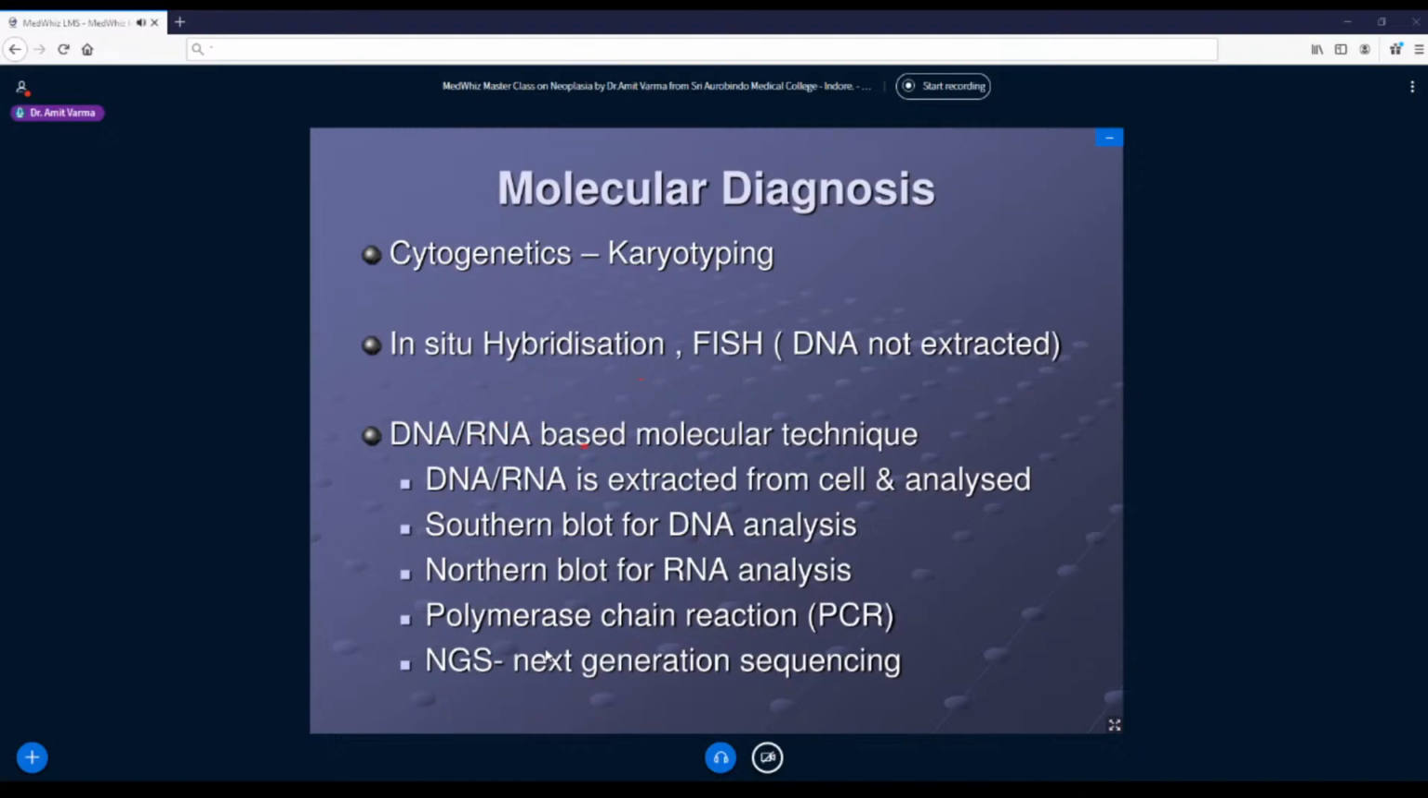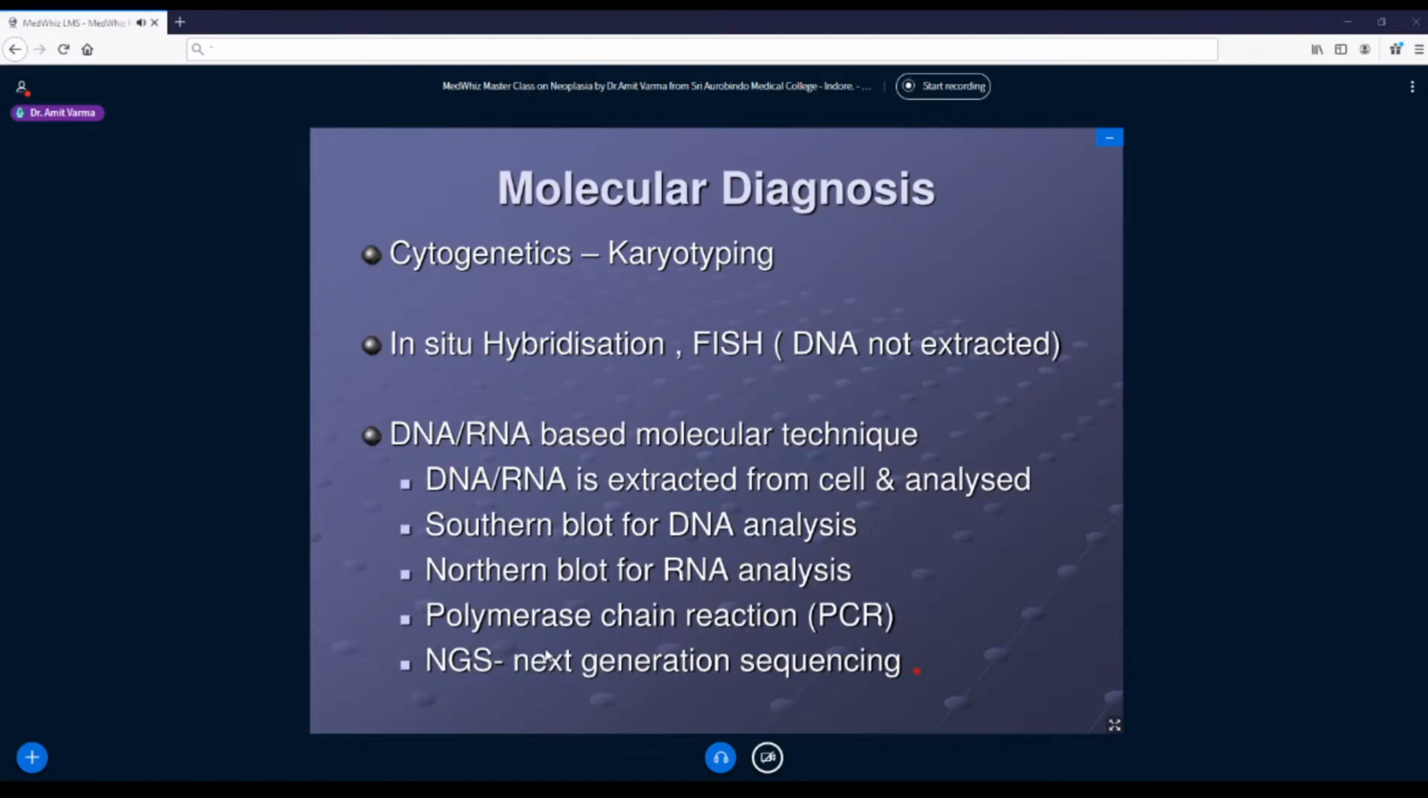Similarly, for DNA and RNA-based molecular techniques, we have Southern blot for DNA analysis and Northern blot for RNA analysis. PCR today is a very handy technique where each and every single gene can be studied. But what is the limitation of PCR? It takes more time, and in one go I may study a maximum of 4 to 5 gene mutations. Now if I want to study multiple mutations, what is the latest in this? That is called NGS, next generation sequencing.